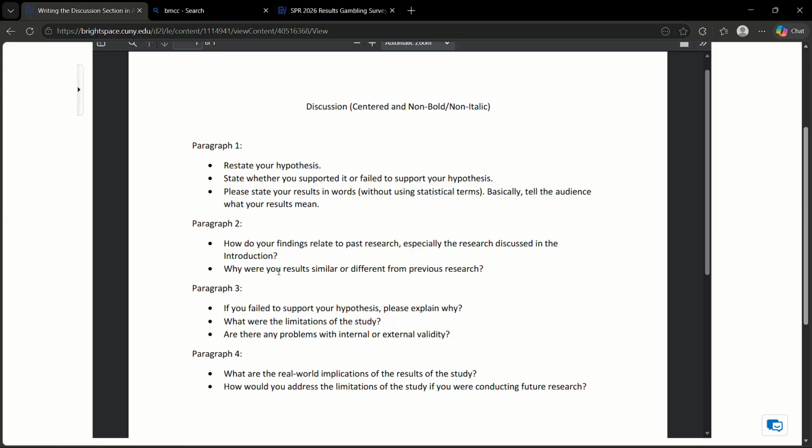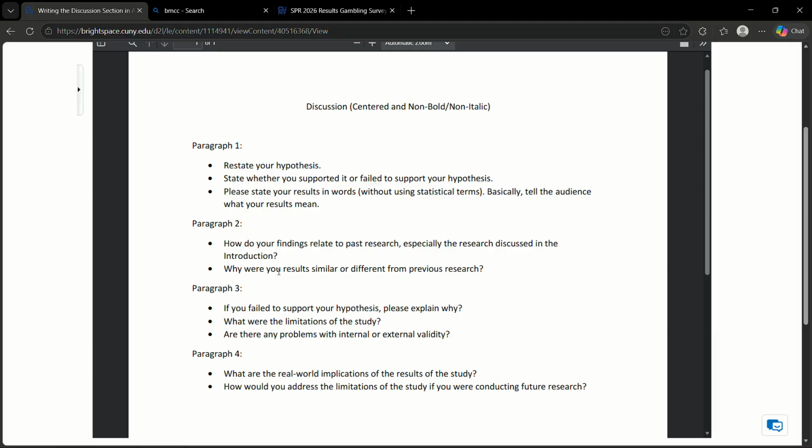You may also talk a little bit about why the results are similar or different from the previous research. You don't have to go into a lot of detail, but you can talk about the difference between our class study and the previous research looking at these hypotheses. That's paragraph 2. Paragraph 3, if you fail to support your hypothesis, explain why.